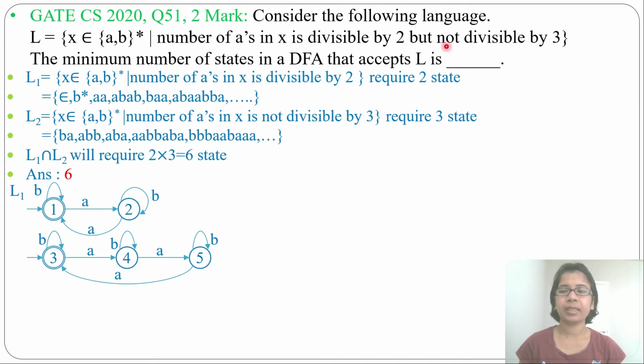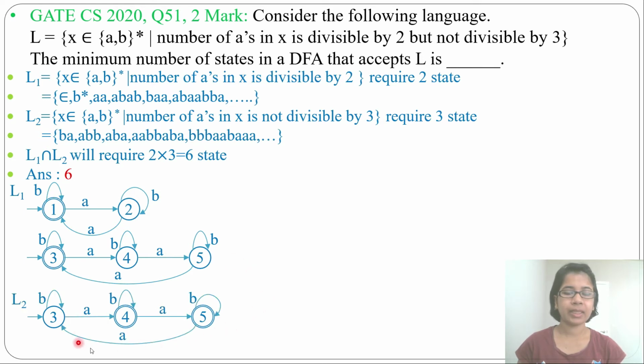But what it is asking is not divisible by 3. Just complement it. So state 3 will be non-final, state 4 will be final and state 5 will be final. The transitions will be the same as before. Now this is the DFA for number of a not divisible by 3. It will accept 1a, then it will accept 2a, but it will not accept 3a. Then it will accept 4a, 5a, it will not accept 6a, like this. Now you need to find the intersection of L1, this is our L1, and this is our L2.